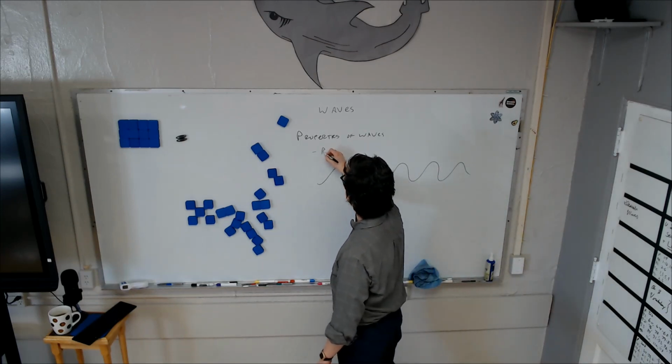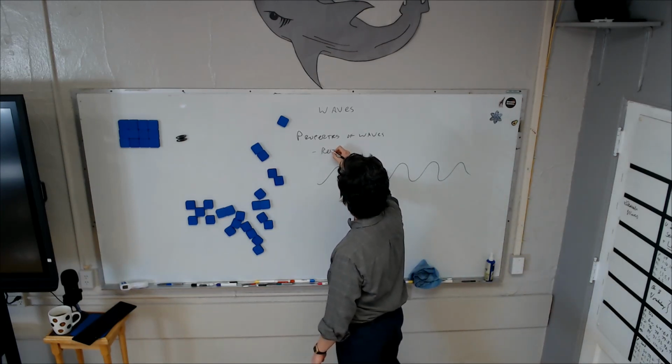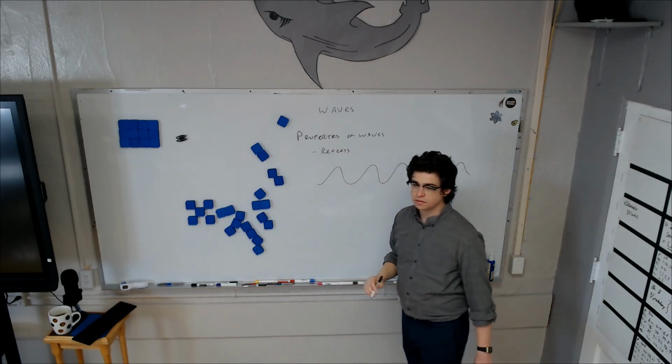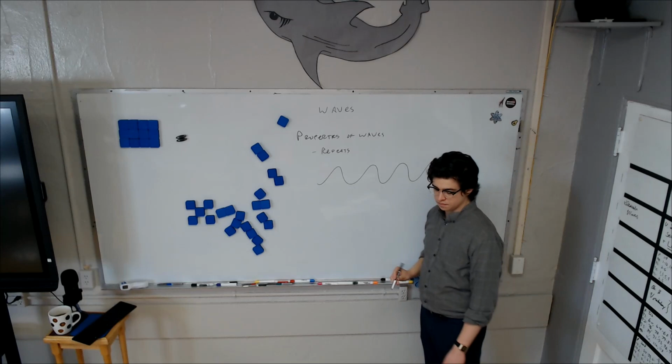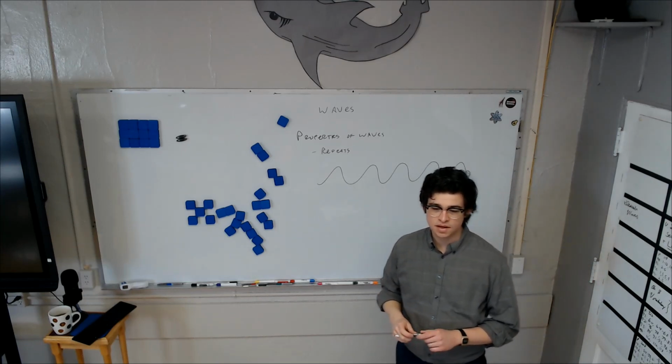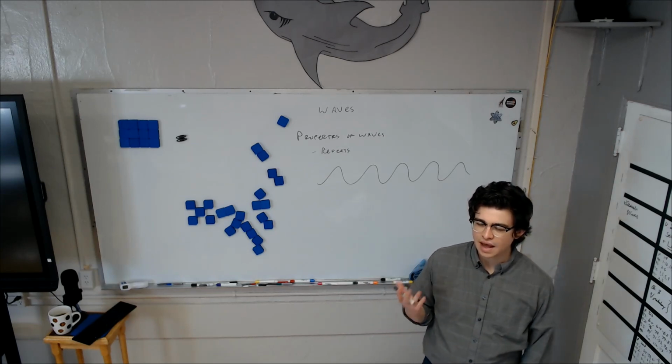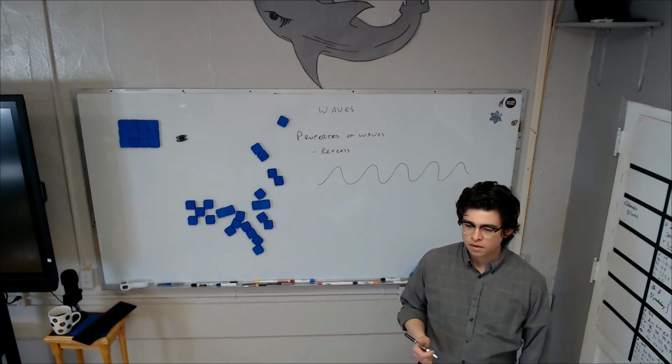So, properties of waves. Waves must repeat. I'm going to try to spell repeat correctly. Waves repeat. Waves have to be repetitious. Just one wave, and then they stop. Yeah, it wouldn't really count as a wave anymore, right?